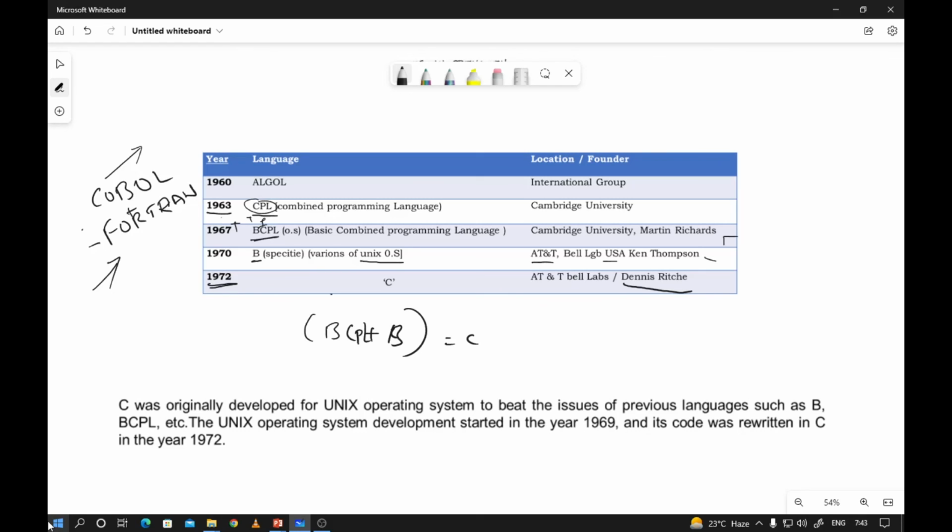And here there is one issue. What is the issue? It works only for a specified operating system, not for all, not like Unix, not like Windows. It only works on a particular operating system. Again people thought about one more language, the B language, which added some additional features to BCPL and was a new implementation. Later Dennis Ritchie focused on the BCPL and B languages, and he rewrote the entire code in C.